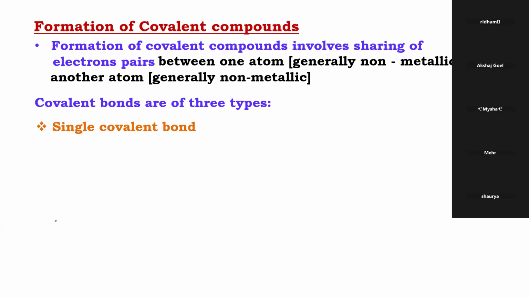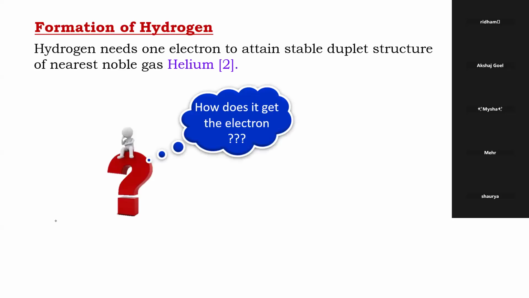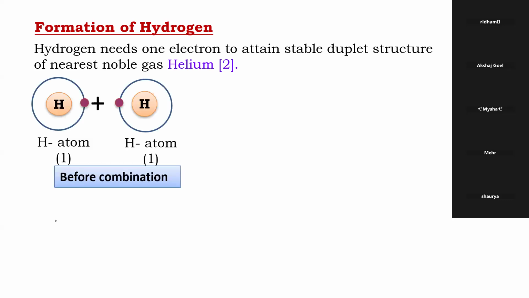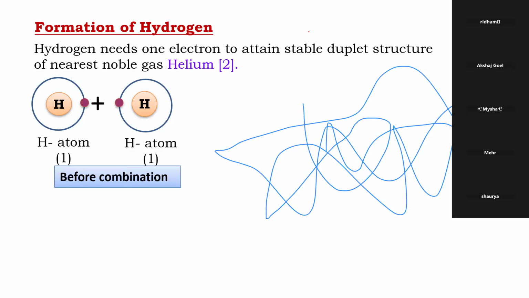Okay, so I'll show you how sharing will happen. Chalo, first hydrogen. Who is the nearest noble gas to hydrogen? Helium. So it requires two electrons. Now let us see, beta. This hydrogen, the atomic number is how much? 1.